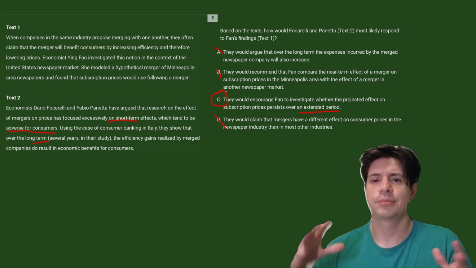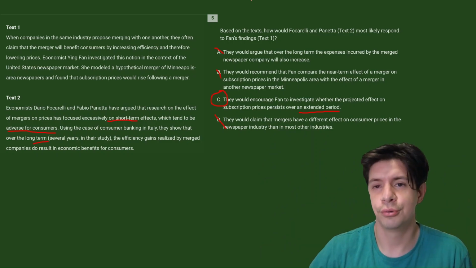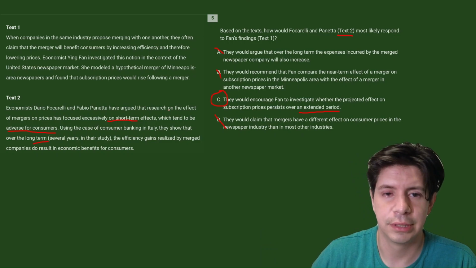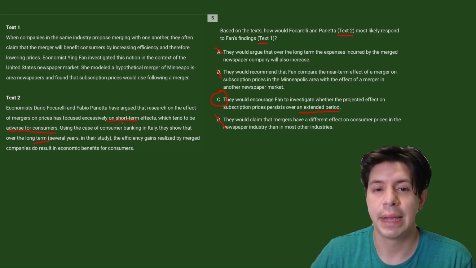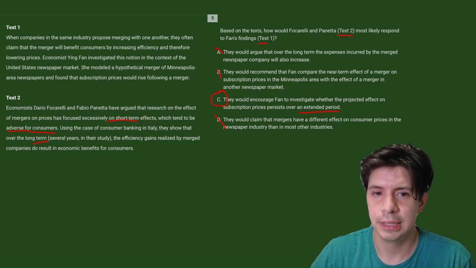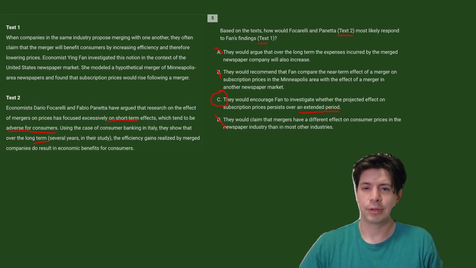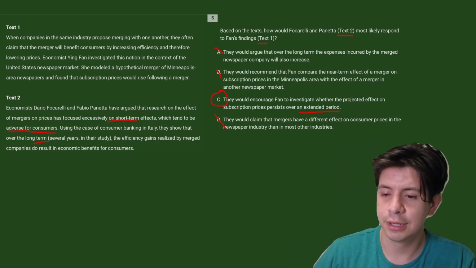So with these, right, what you want to do is read both of them, understand who is who, right? Focarelli and Panetta, it helped to say it was text 2 and there's no one else talking there, and text 1 was Fan, right? And then think what's their main argument for each person. And they were about short-term versus long-term. So that really guided any choice that had something else besides that was probably not right, right?